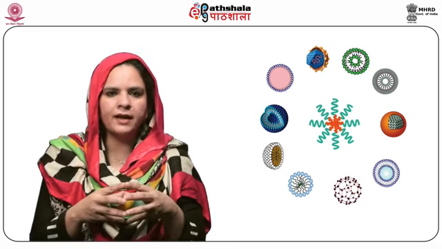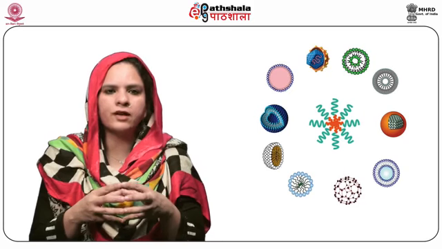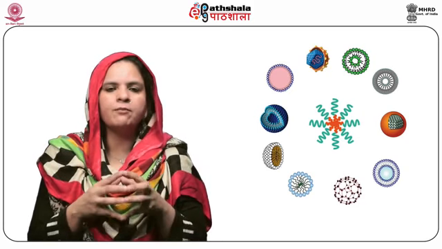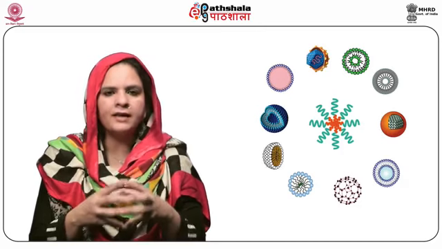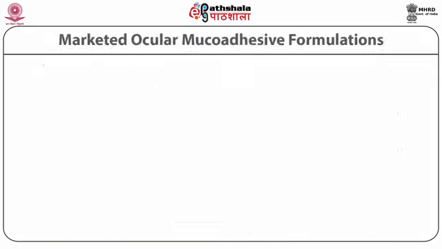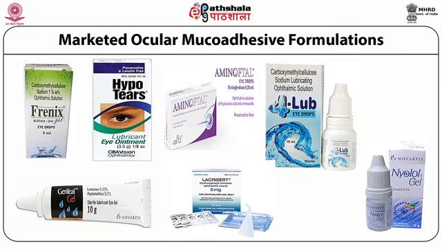Primarily also, maintaining the low viscosity through pH regulation in the range between 4 to 5 may result in patient unease and mild lacrimation affecting the treatment. My dear students, in front of you, you can see the various marketed ocular mucoadhesive formulations, which can include something like the Hypotears, which is used as a lubricant eye ointment. Then you can have this Lube eye drops, which primarily consist of carboxymethyl cellulose sodium as the basic polymer, and many other things which are available in the current market.